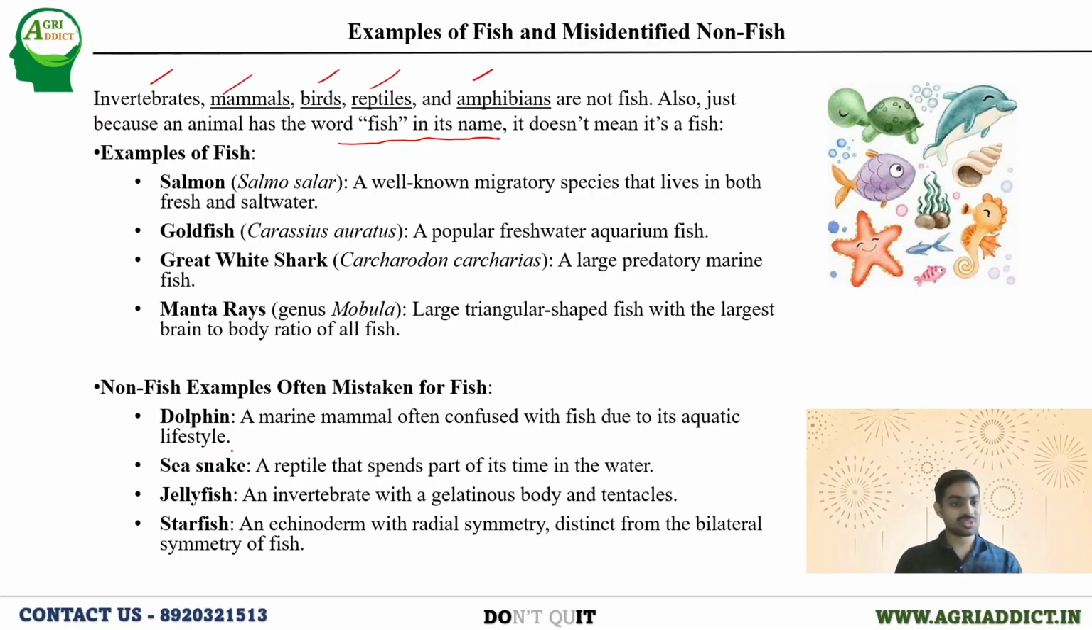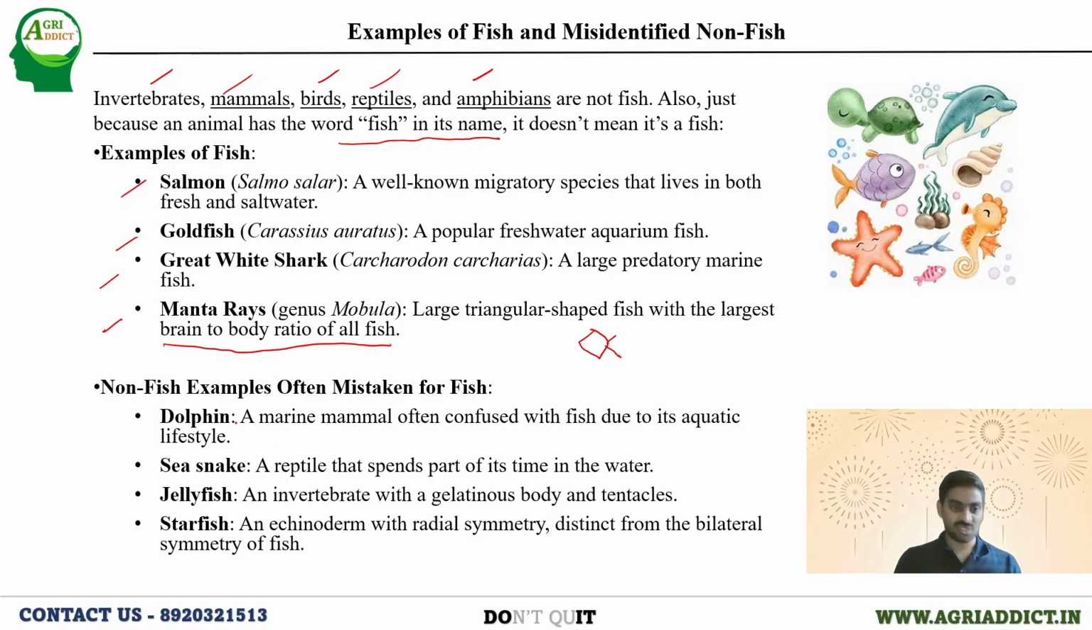And these look like fish, but they are not fishes. So, the typical examples I have mentioned. Talking about the salmon, it is a well-known migratory species that lives in both fresh and salt water. Okay, make a note of it. And the goldfish, it is a popular freshwater aquarium fish. And talking about the great white shark, it is a large predatory marine fish. And manta rays, it is a triangular lobed fish, okay, with the largest brain to body ratio of all fish.